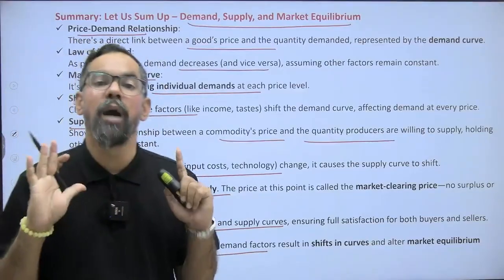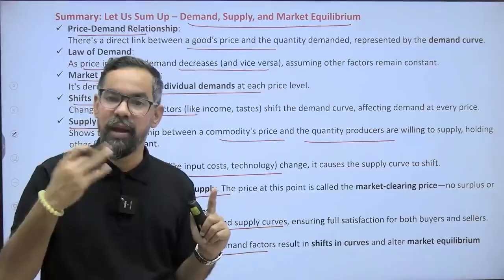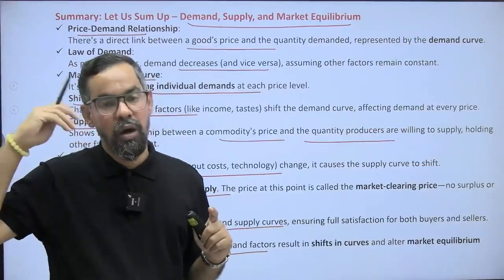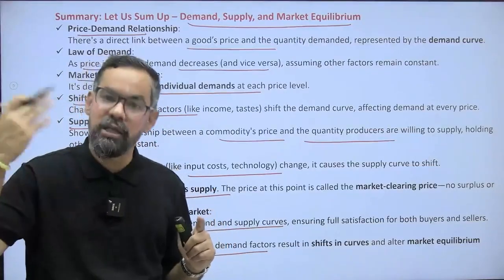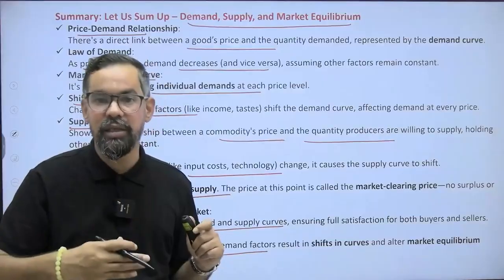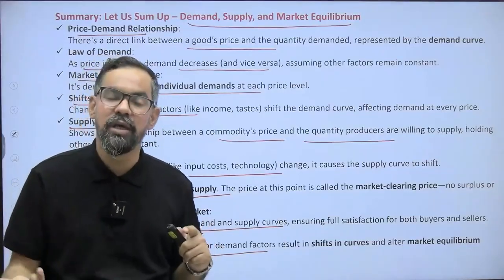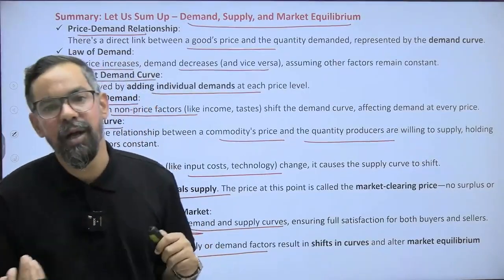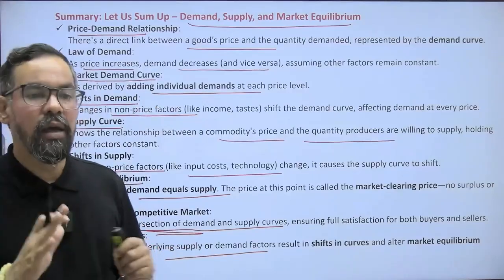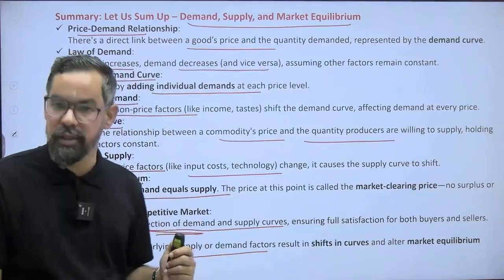That is called market factors. If demand is increasing or supply is decreasing, obviously the prices will go up. If demand is decreasing, prices will come down. That is the logic behind this particular topic, right?